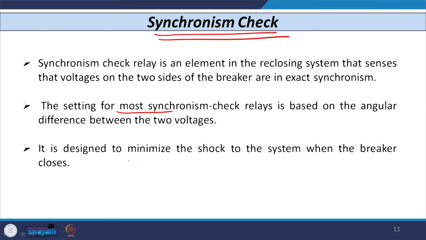So, that is the different ways how you can check the voltage across the contact of the circuit breaker. The main function of the synchro check element is to minimize the shock on the system when the contact of the circuit breaker closes. So, this is a very important point.